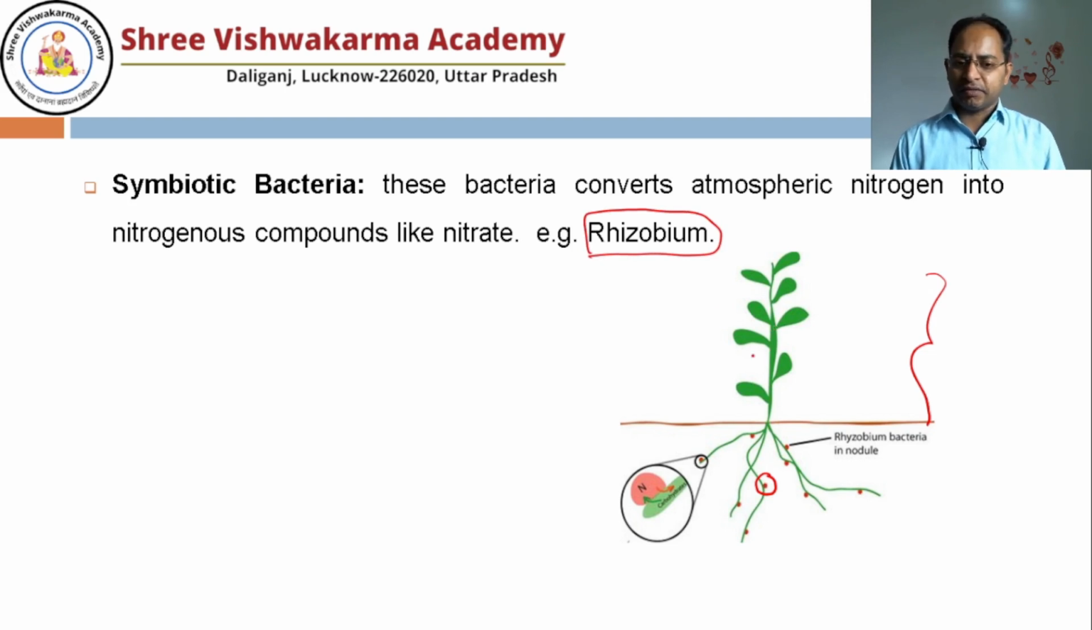Both are benefited. The benefit to the bacteria is that the bacteria get shelter in the plant. And what does the plant get in return? Atmospheric nitrogen is converted into nitrate, and that nitrate the bacteria give to the plant for its growth. So the plant gives shelter to the bacteria and the bacteria give nitrate to the plant. So both are mutually benefited. That condition is known as symbiosis.